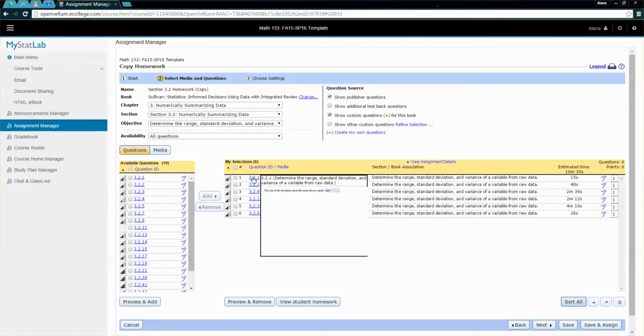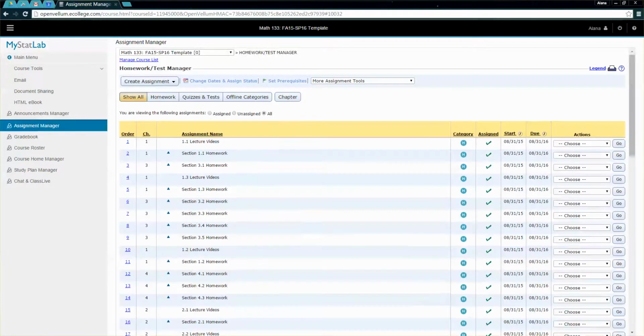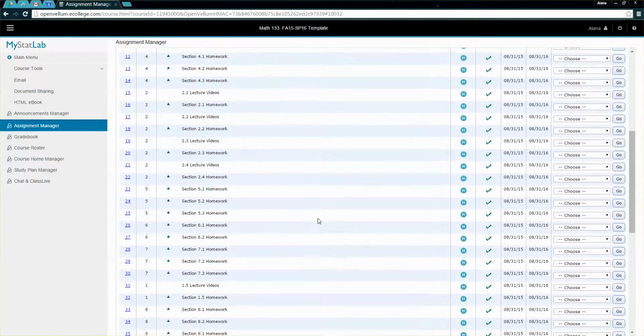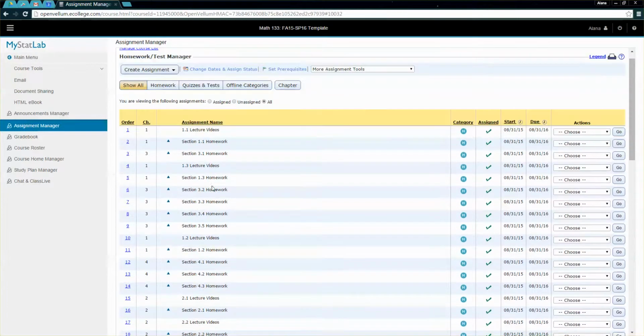You can add in number 3. That'll be what I recommend. You can also add in other questions if you want. And then you click next. Actually, this is all set, so we can just click save and assign. When we save and assign the assignment, as I did at the very end there, it comes at the bottom of the list. So what you can do is look up here and say, okay, I'm going to want this to come at number 7 right here.